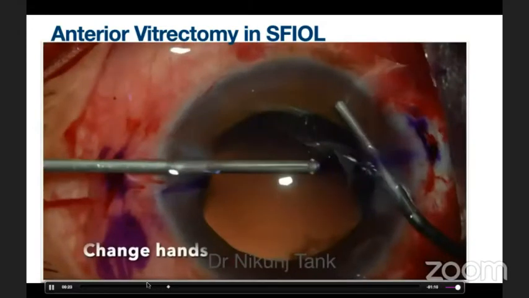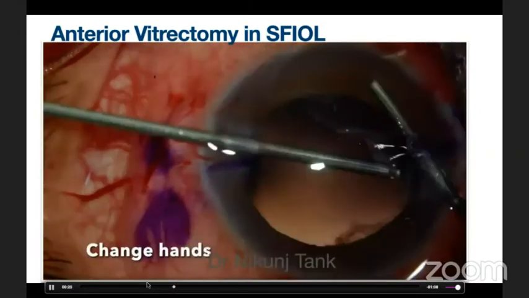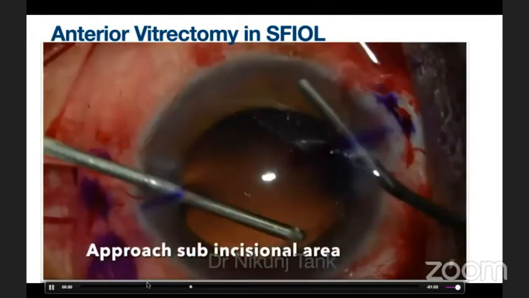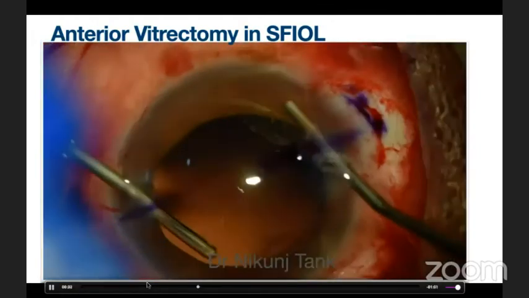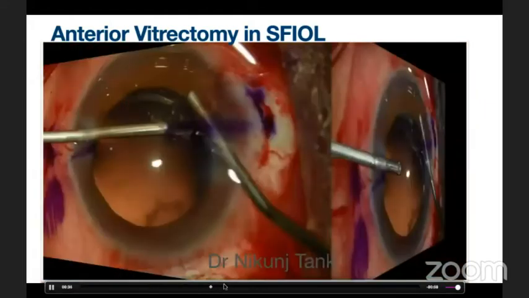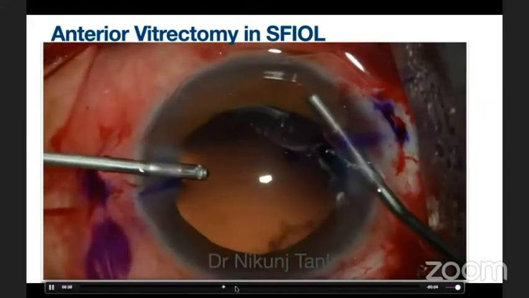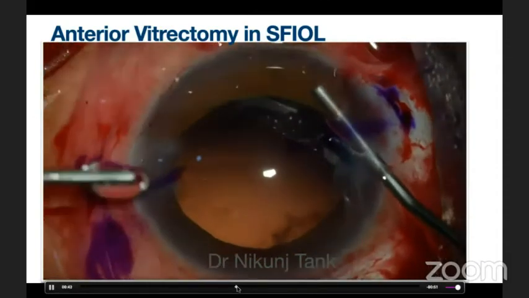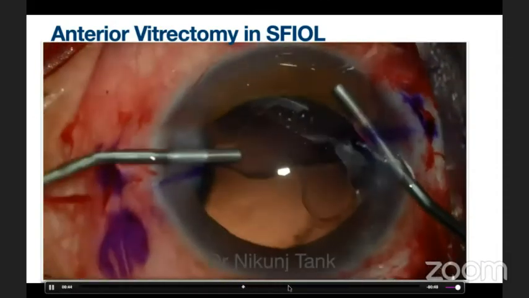It is important to change hands to approach the subincisional portion of the first side port, which can be missed if you don't change your hands. Slowly move the vitrectomy cutter along the pupillary border. Don't go under the iris in a blind manner. Just like the PCR during phaco, before removing the irrigation source, you need to inject OVD in such cases also.